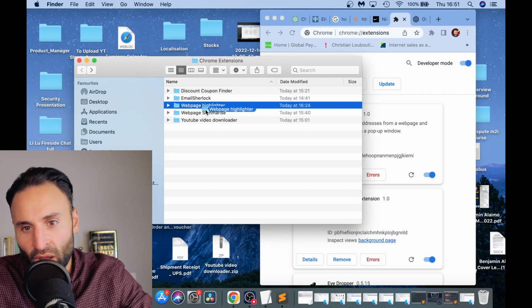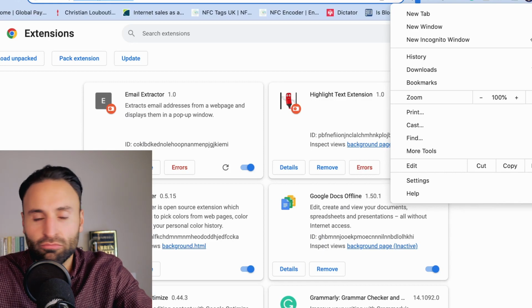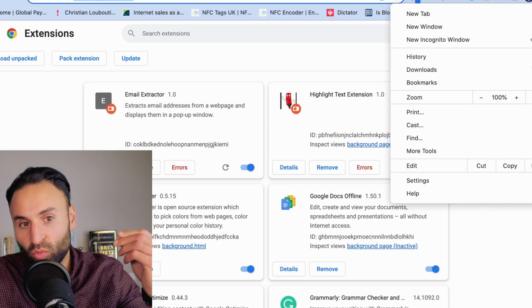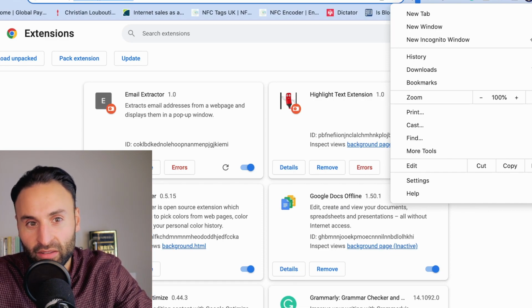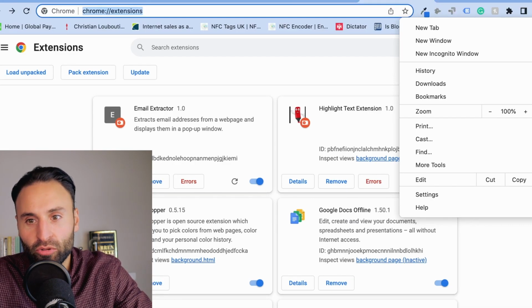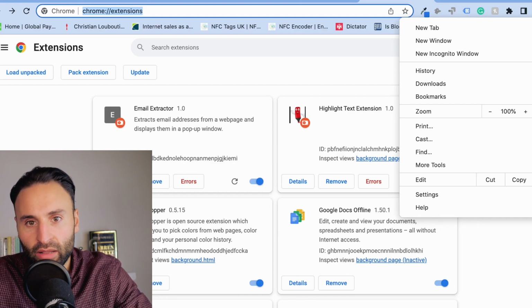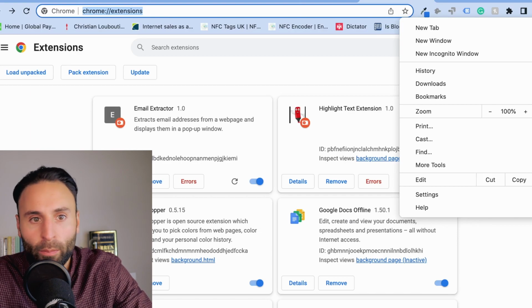So as you can see, right there is my highlighter. I'm not a programmer again, guys. Within literally 5-10 minutes, it's given us the code. We've put it in a file. We've uploaded it here. We have developer mode turned on for extensions. So it's Chrome extensions. To access this page, you go to more tools, extensions. It's that simple, guys. And then let's go to a web page and test it out.